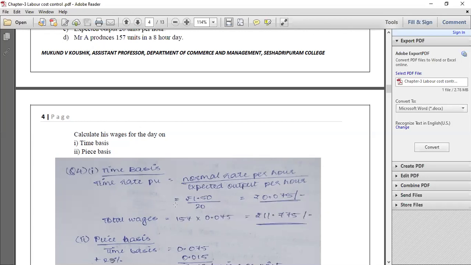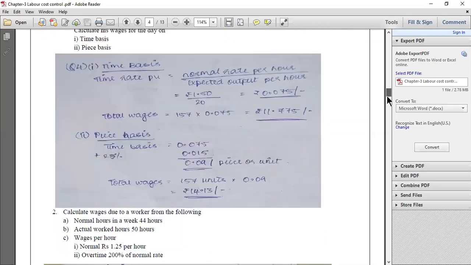That means under time rate system, the total wages has to be computed depending upon the total number of units produced by the worker. Here Mr. A produces 157 units in an 8-hour day. That means in one particular day he has manufactured 157 units. You multiply that by 0.075, which is the time rate per unit. For one unit that Mr. A manufactures, he will get 0.075 rupees. He has totally manufactured 157 units, so 157 multiplied by 0.075, he will get 11.775 at the end of the day. This is about time rate system.